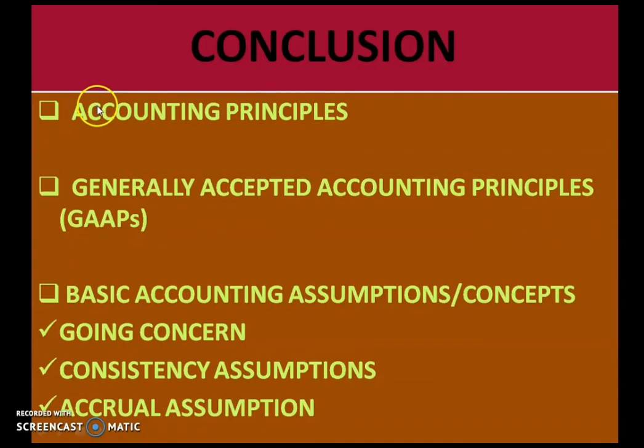So it is time to conclude our today's session. Today we have studied what are accounting principles, what is generally accepted accounting principle, that is GAAP. We saw three basic accounting assumptions, that is going concern concept, consistency assumption, and accrual assumption. In going concern, we studied that we record the fixed asset in the books of account with the assumption that our business will go on for a long period of time.